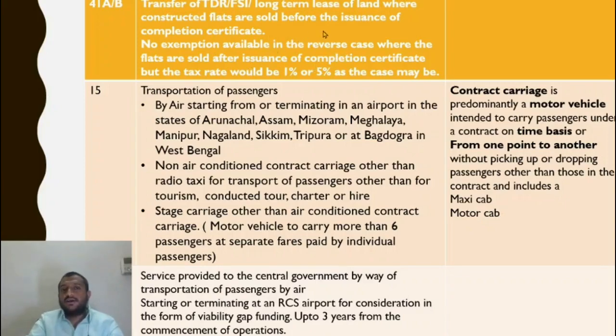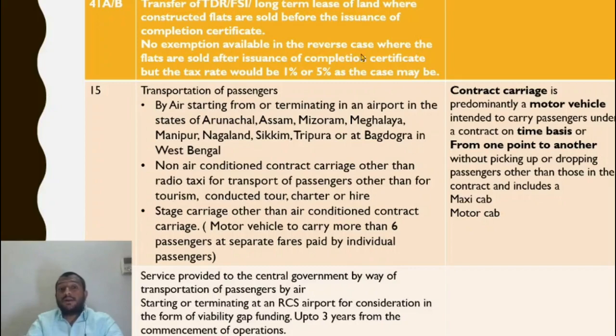Understand? That is why if the constructed flats are sold before issuance of completion certificate, I am exempting here. So that anyway the value of TDR is also included in the construction price, right? So on the final amount or installments that are being paid, GST is anyway coming. So that is why I don't want to make it a double tax. So the exemption is given.